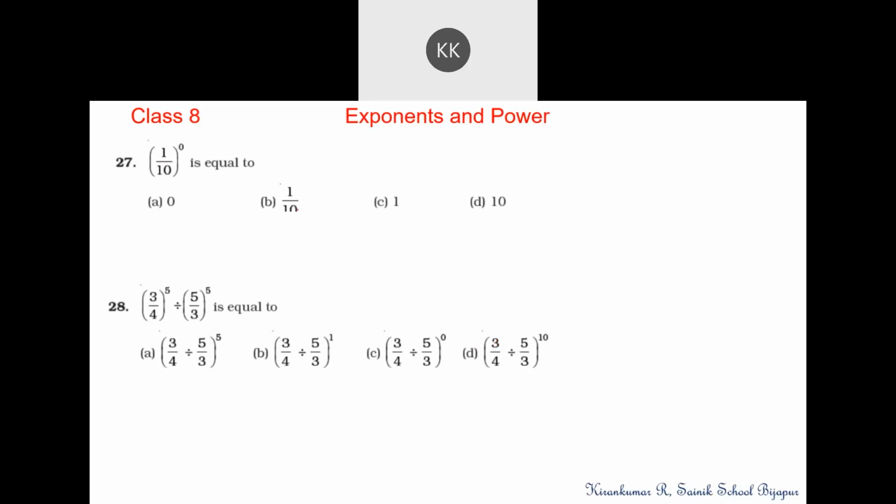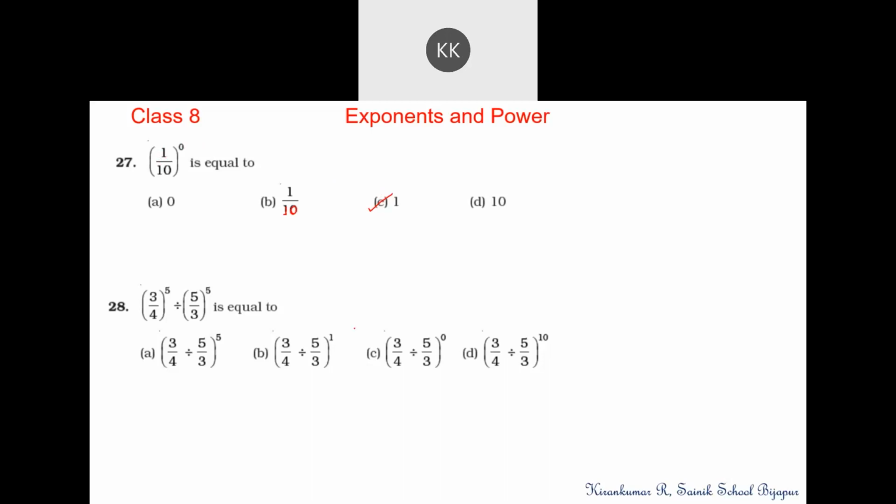Here this is 10 to the power 0, which is equal to 1. Option C is correct. Whatever number is there, to the power 0 is always 1.